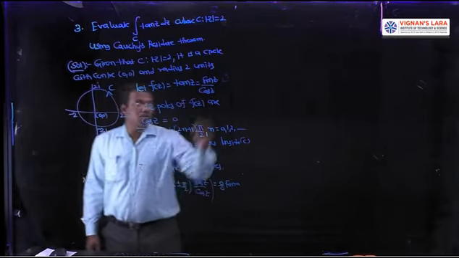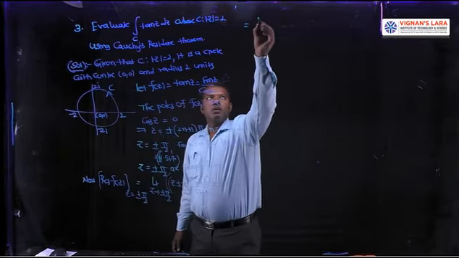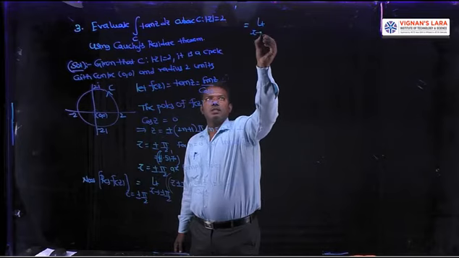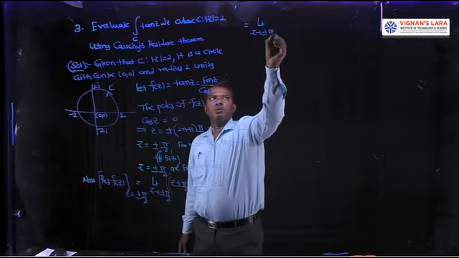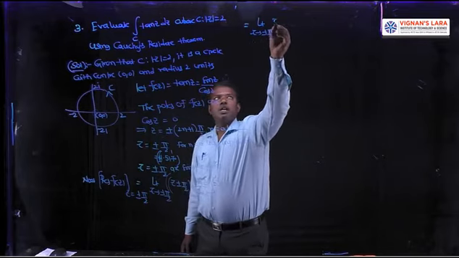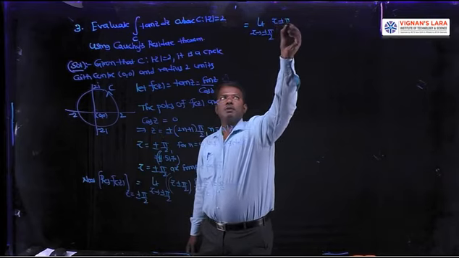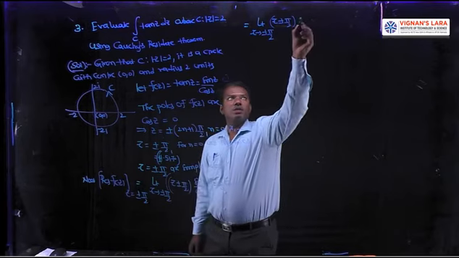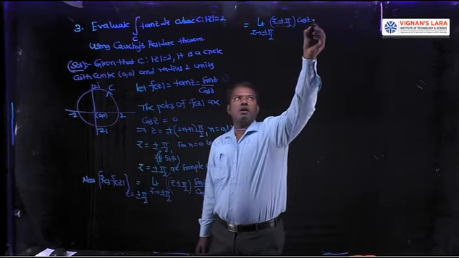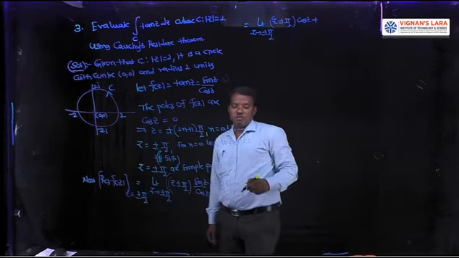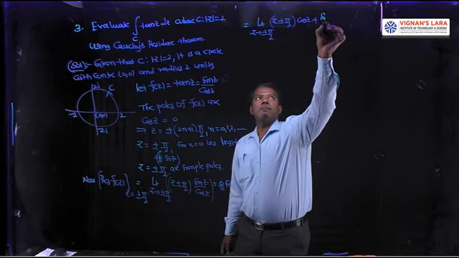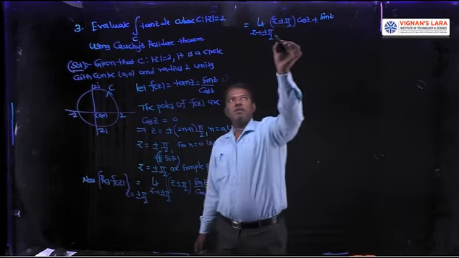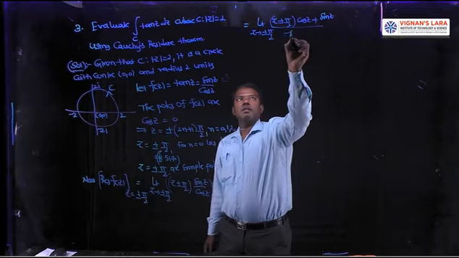So it is equal to the limit z tends to plus or minus pi by 2 of z minus plus or minus pi by 2 into sin z derivative, cos z, by applying L'Hopital's rule, over derivative of cos z, which is minus sin z.